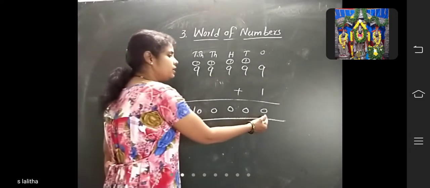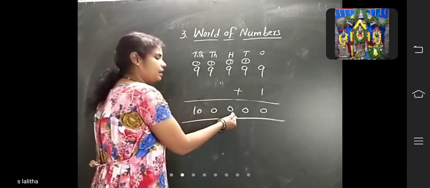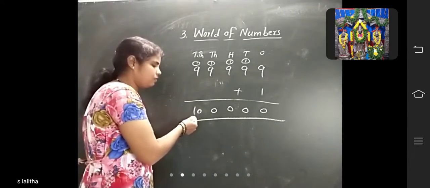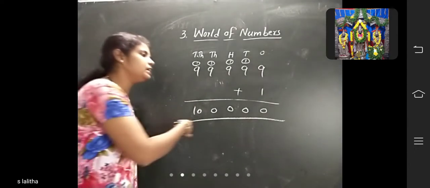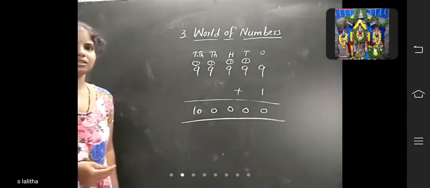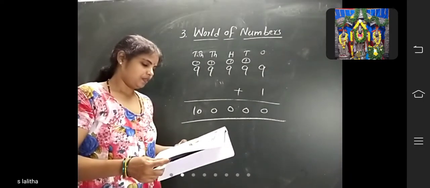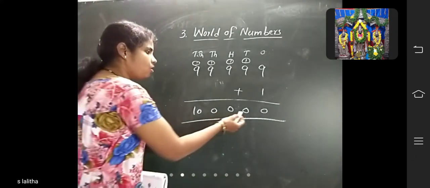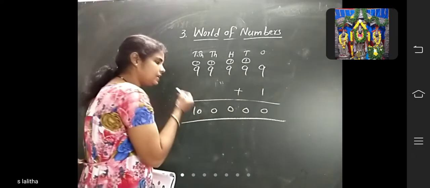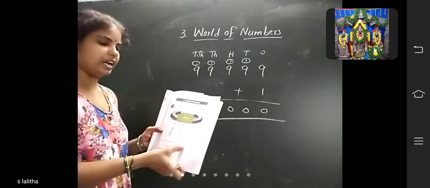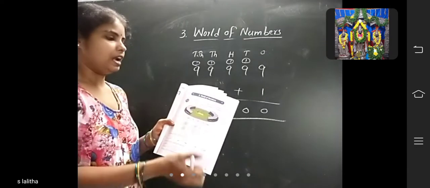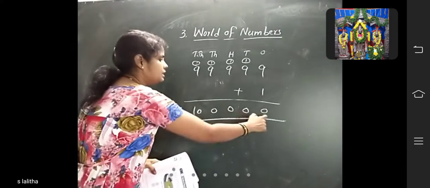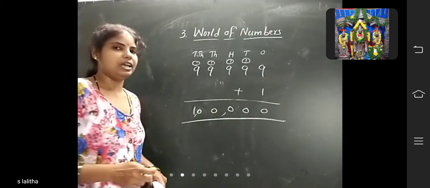So read this one, children. Ones, tens, hundreds, thousands, 10,000. After 10,000 comes lakh. So how many tickets did he sell in total? 1 lakh. So how many digits does this total have? 1, 2, 3, 4, 5, 6. 6 digits. So you have to write 6 in this blank. And in the first blank, you should write 1 lakh.